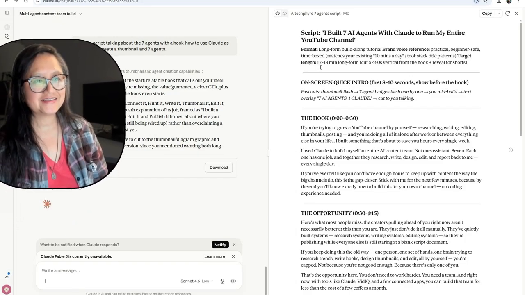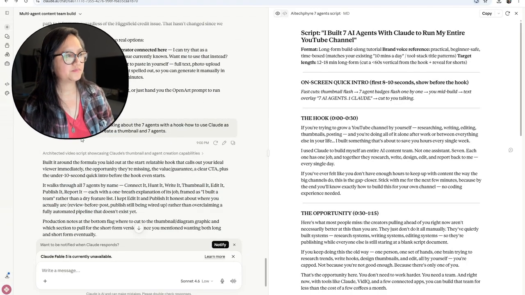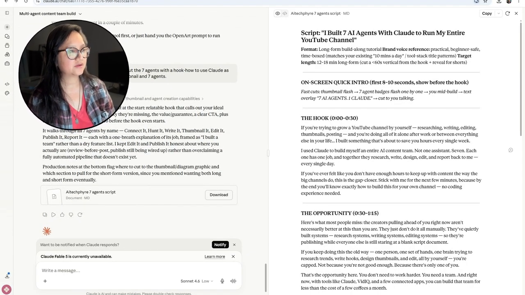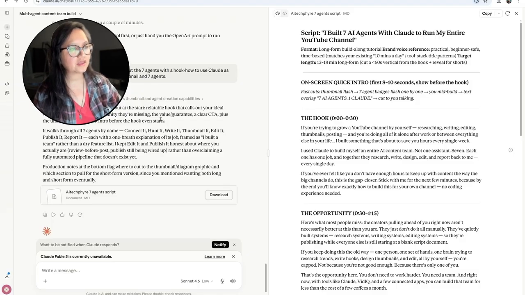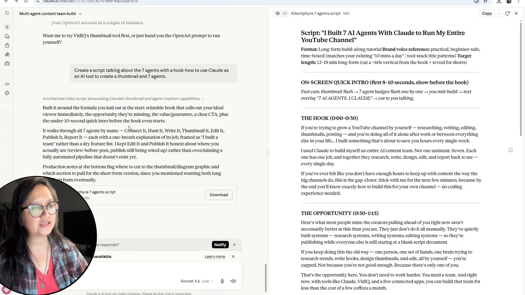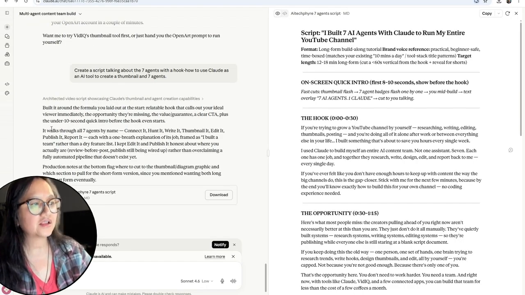So here it says, it built a script for me. It says, built in around the formula you laid out at the start. Relatable hook that calls out your idea, viewer immediate, the opportunity they're missing. The value guarantee, a clear CTA, plus under 10-second quick intro before the hook even starts.